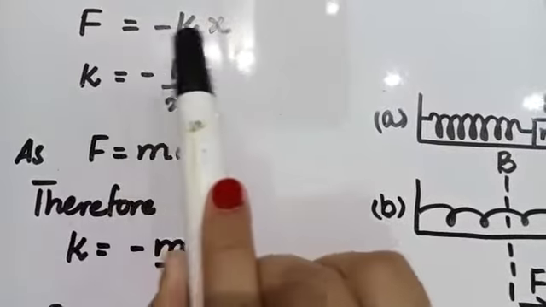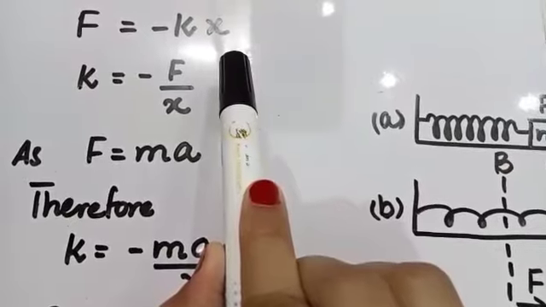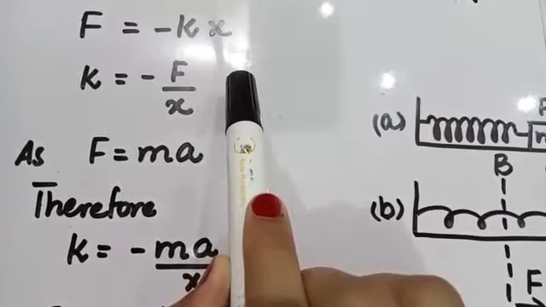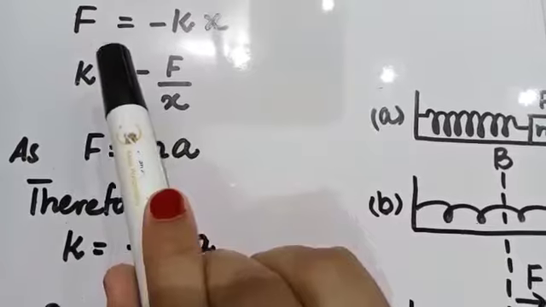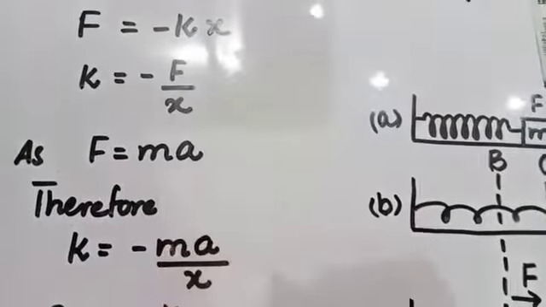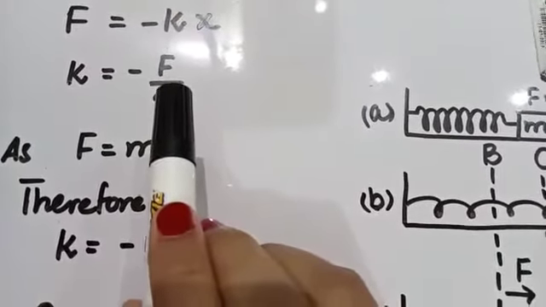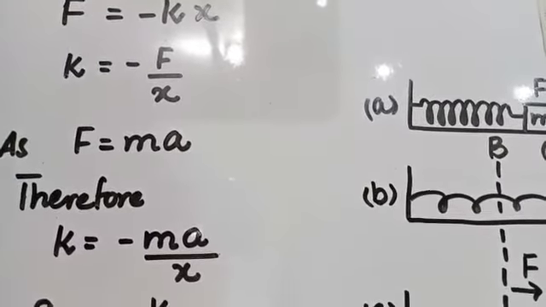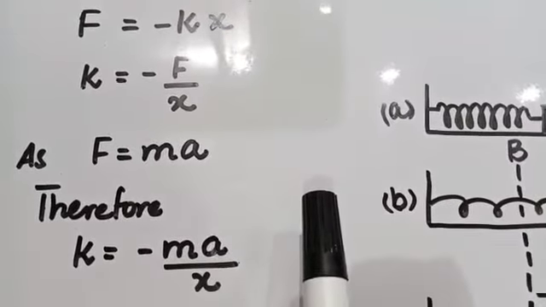Applied force F is directly proportional to the displacement according to Hooke's law. Stress is directly proportional to strain. Strain is any change in the length, volume and shape of the body, whereas stress is the deforming force per unit area. Stress is directly proportional to strain, where k is the proportionality constant and it represents the spring stiffness. It is called the spring constant. A large value of k shows stiff springs, while a small value of k shows soft springs.